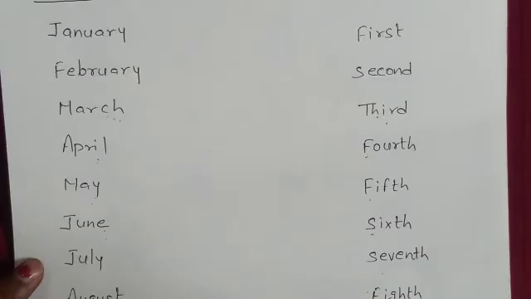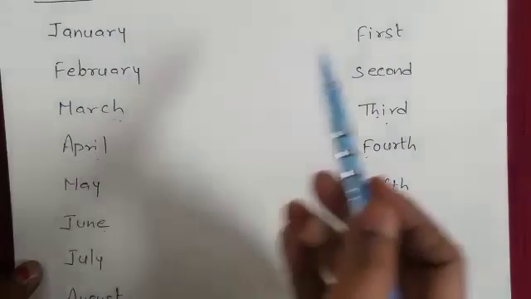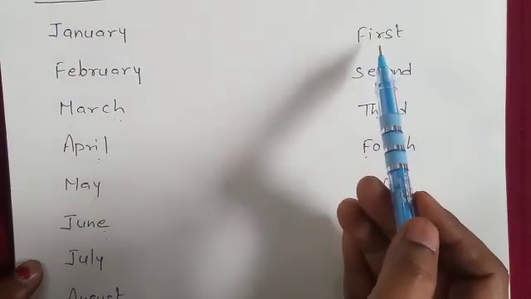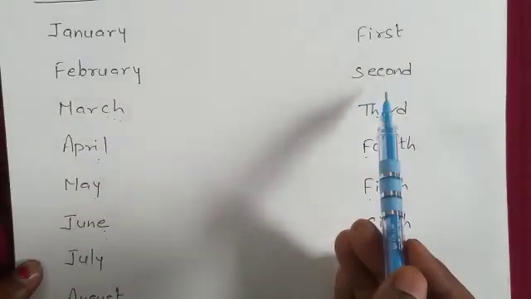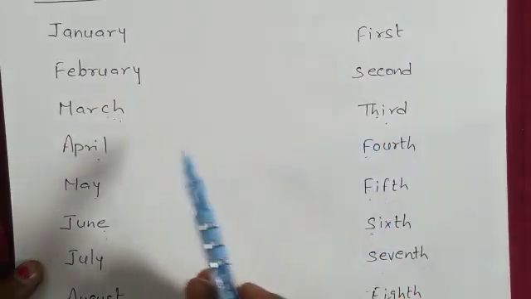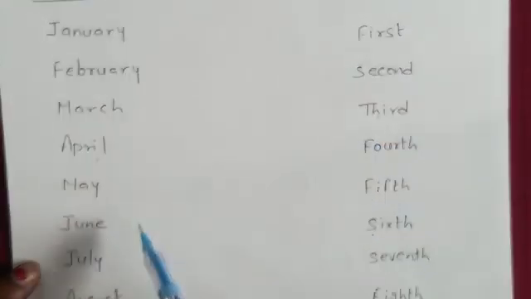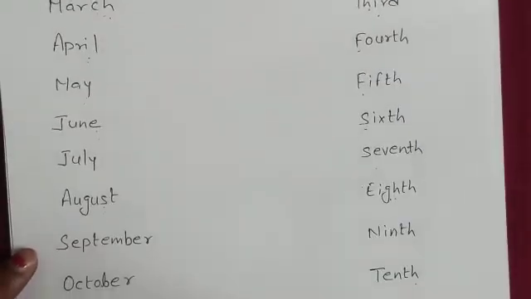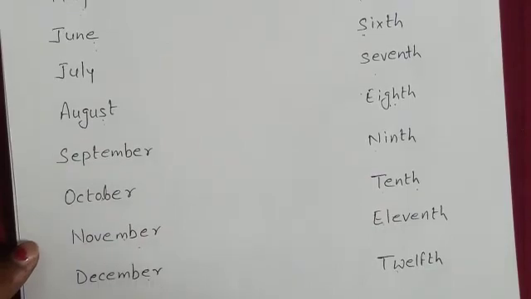And you can see the positions of months. January is the first month of the year. February is the second month of the year. March is the third month of the year. Like in this way, April to December, I have written the position of months of year.